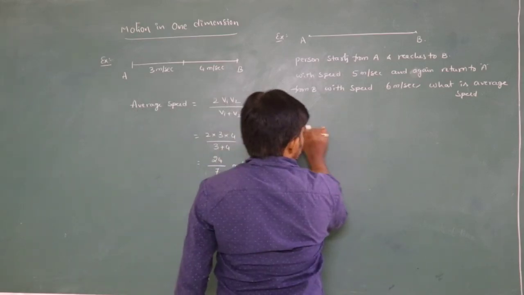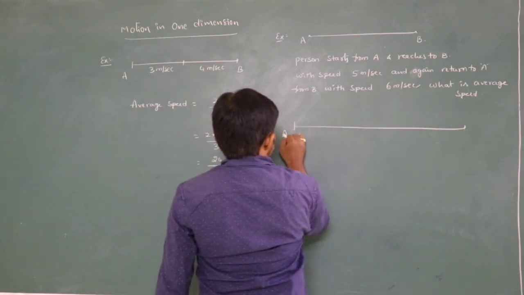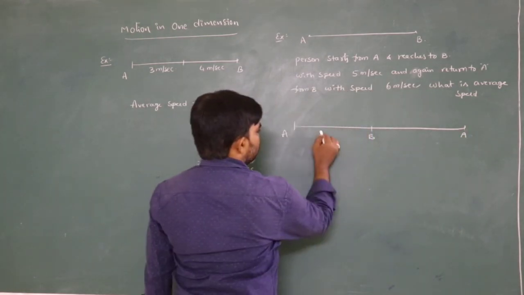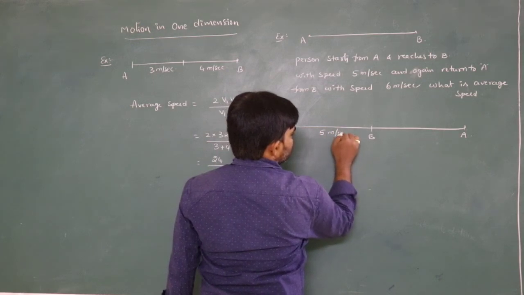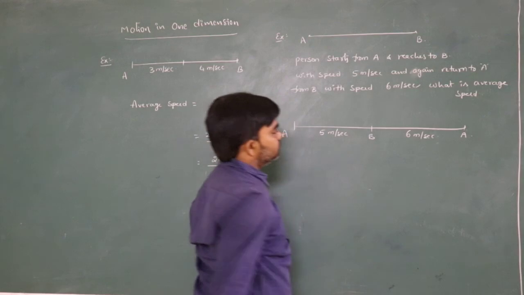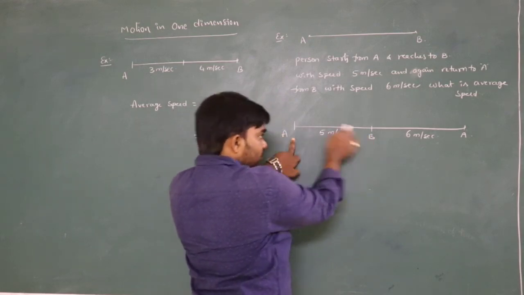Let us say A, B and again A. A to B the person travels with 5 meters per second and B to A with 6 meters per second.